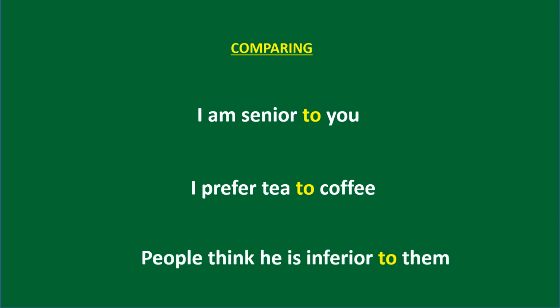Next, third sentence: people think he is inferior to them. Senior to you, prefer tea to coffee, inferior to them. In this way, we use the preposition to.